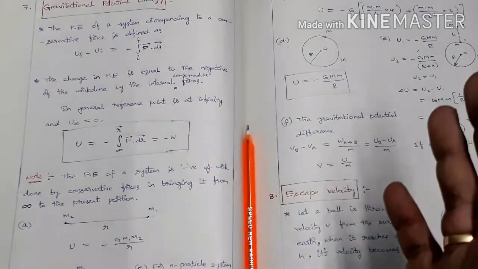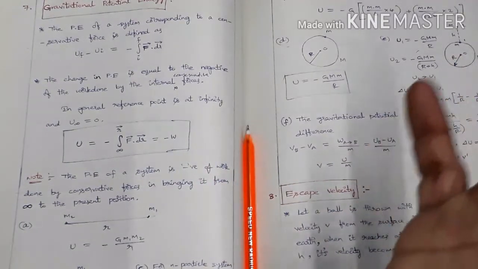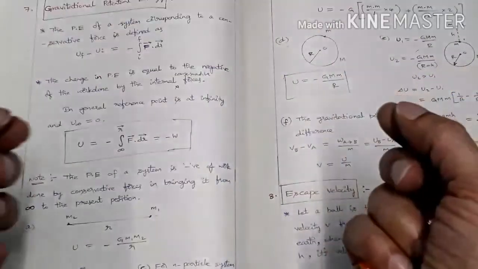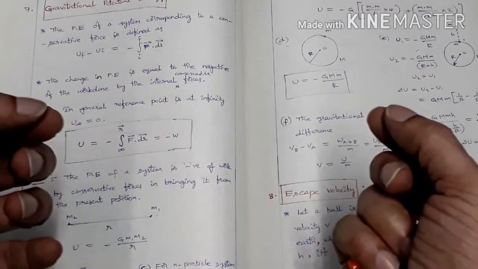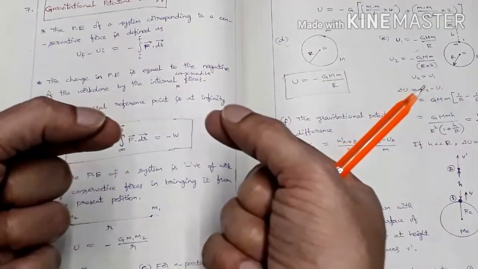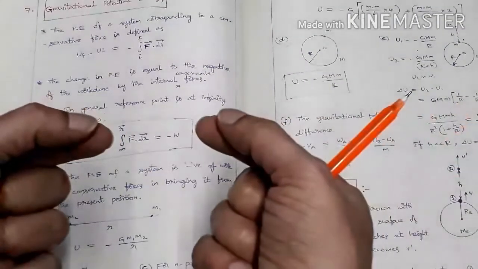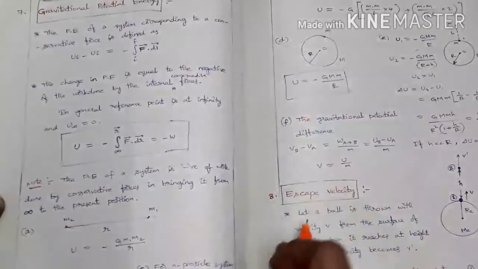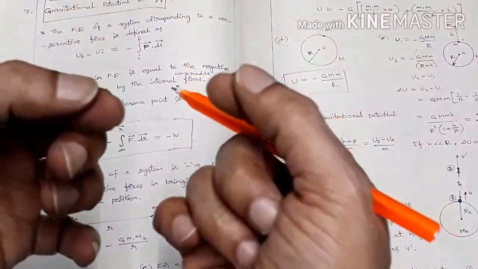Here, work is done to bring the system to its present position. Suppose you consider two particles at some distance, and we have to bring them this much closer. Then the work done to bring them closer is stored as the potential energy of the system.